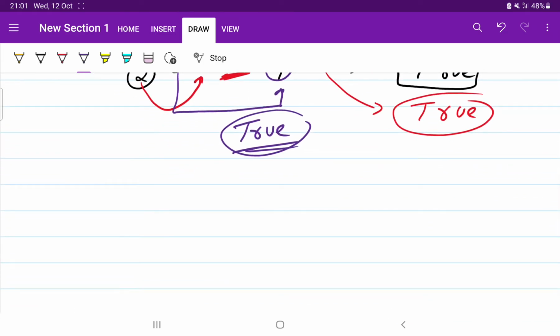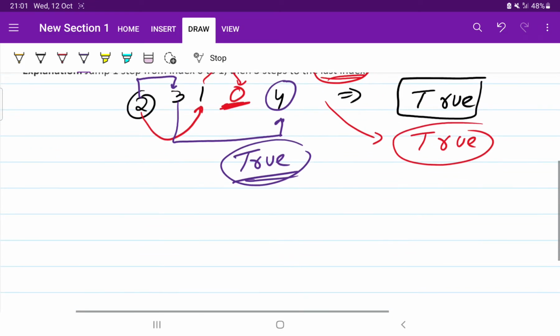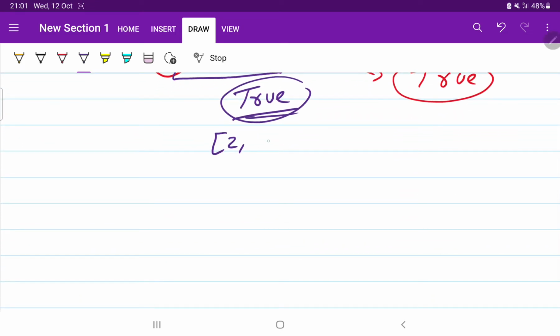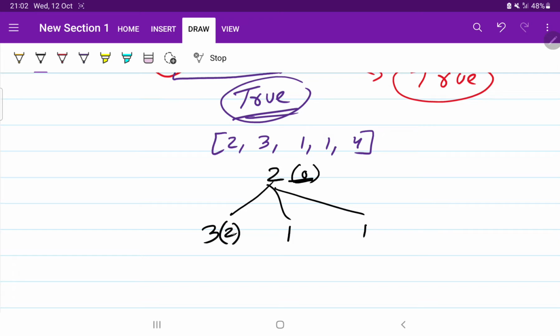Okay, so this is the question. So one thing that clicks in my mind is, the array is given like this: 2 3 1 1 4. Okay, so first of all we will come at 2. Then what jump can we make? Suppose this is the 0th index. Okay, the term in the bracket is the index. This is 3 1 1. Okay, this is the first index, this is the second index, and this is the third index, right? From 2 we can jump till here only. We can either jump to this position or this position.